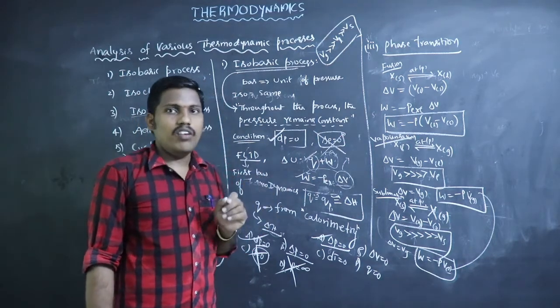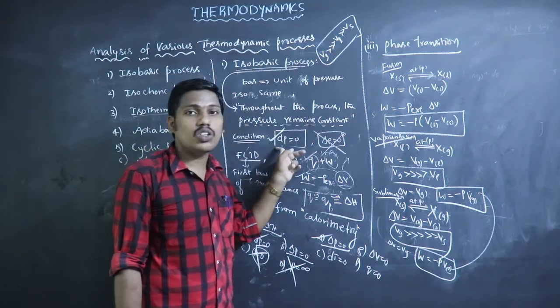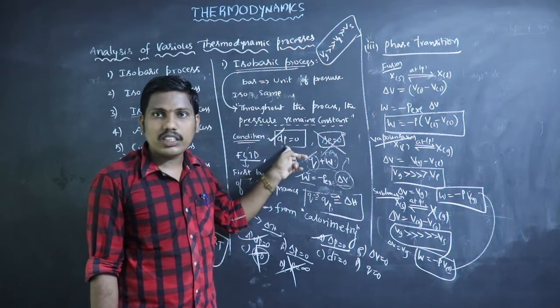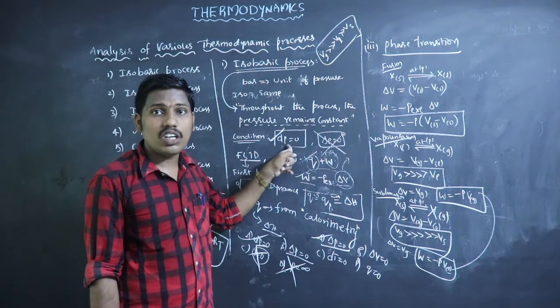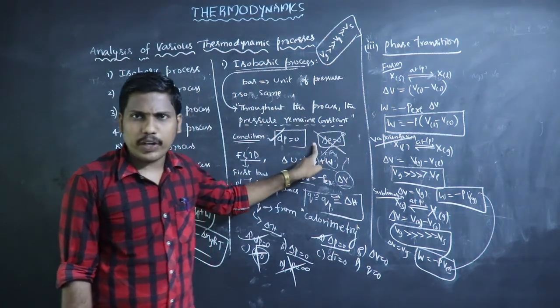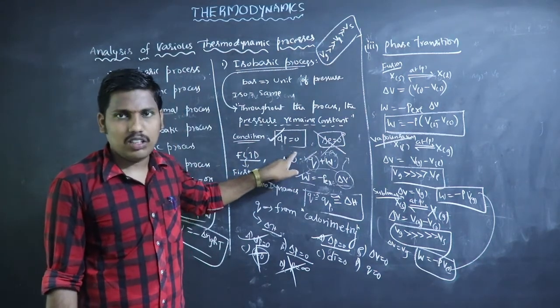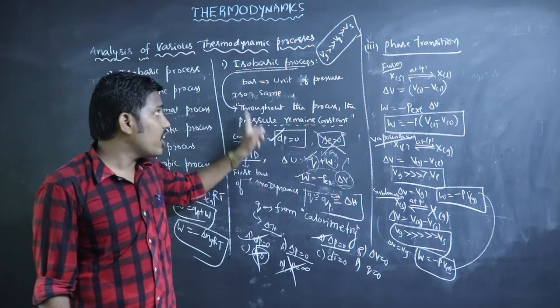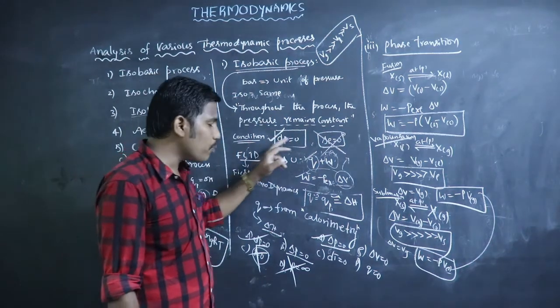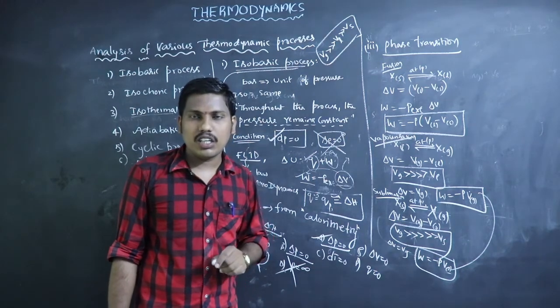So remember, for isobaric process, the more accurate condition is dP = 0. Sometimes delta P = 0, but remember that the more accurate one is dP = 0. So what is the isobaric process condition? dP is 0.